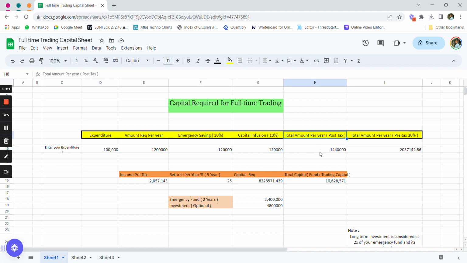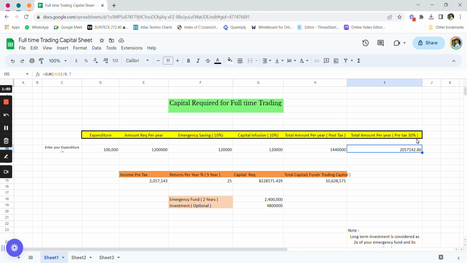Now, the total amount per year post tax would be amount required per year plus emergency saving plus capital infusion here. So it is 12 lakh per year plus 1 lakh 20,000 plus 1 lakh 20,000. We have assumed that your total monthly expenditure is 1 lakh rupees. So the total amount required per year would be around 14 lakh 40,000 rupees.